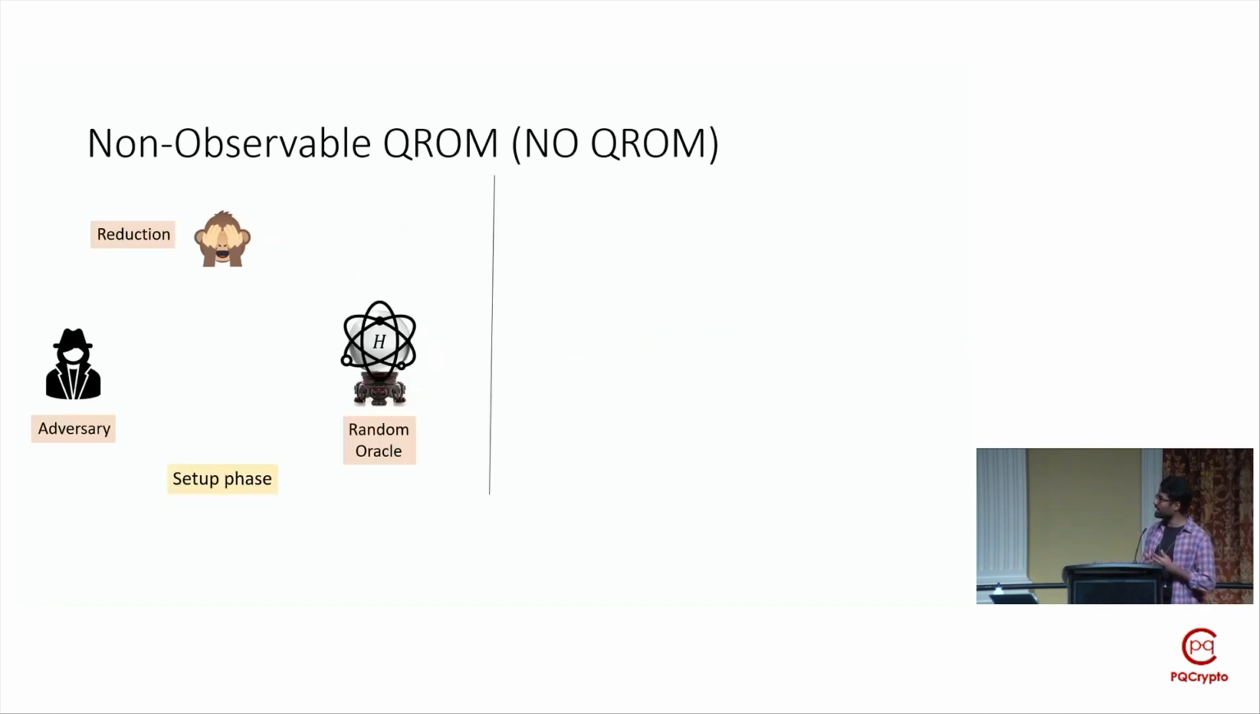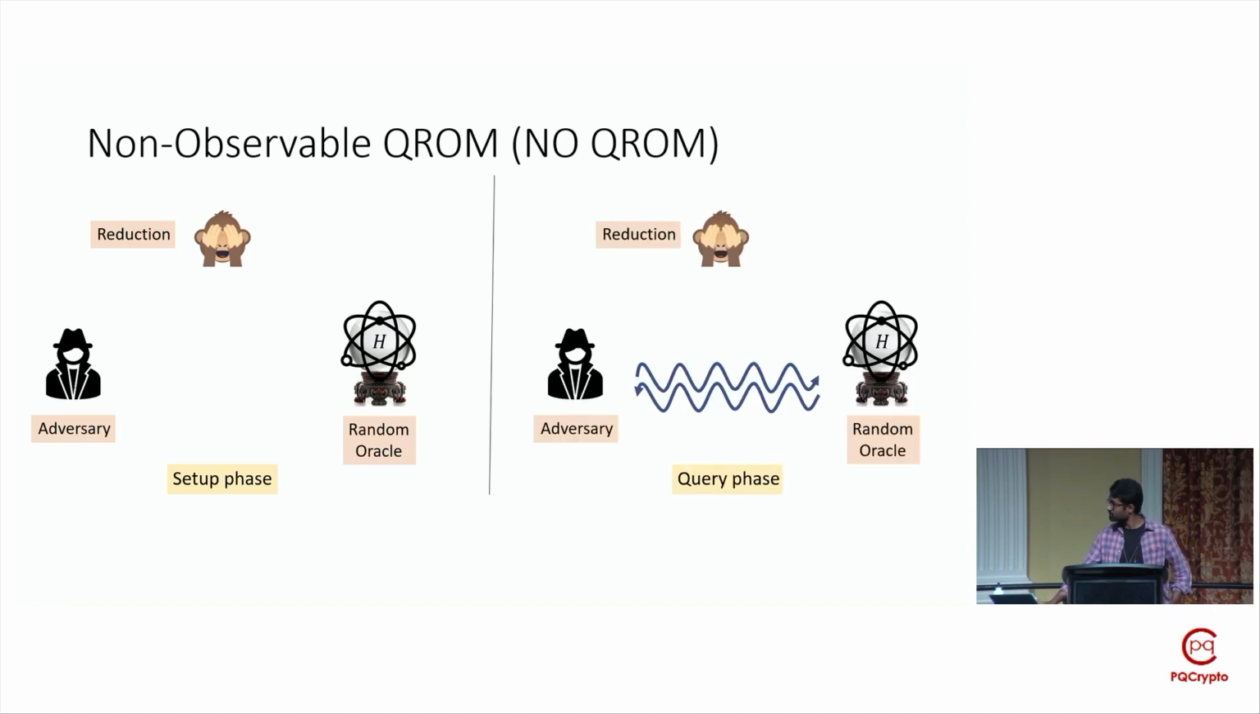So coming to the modeling aspect on how we formalize this no QROM, our model is divided into two phases. The first phase is what we call a setup phase, where the adversary is not yet allowed to make any queries to the random oracle. And then the query phase, where we allow the adversary to make queries. Now, again, remember that we are not allowed to observe or measure the adversary's quantum queries. But in order to have some meaningful security analysis in this model, in order to have a meaningful reduction, we do allow some form of programming of the random oracle in the setup phase.